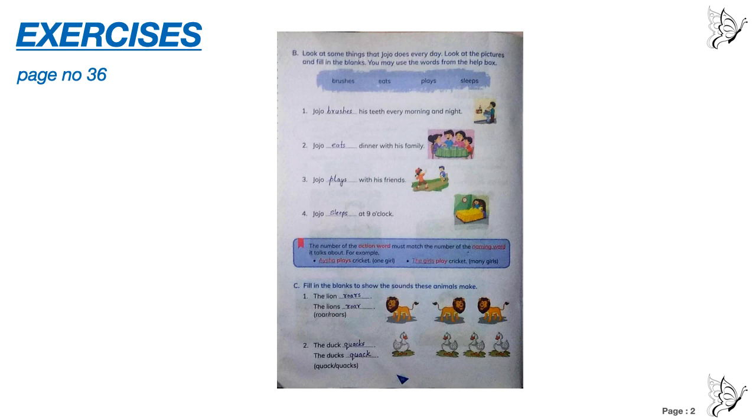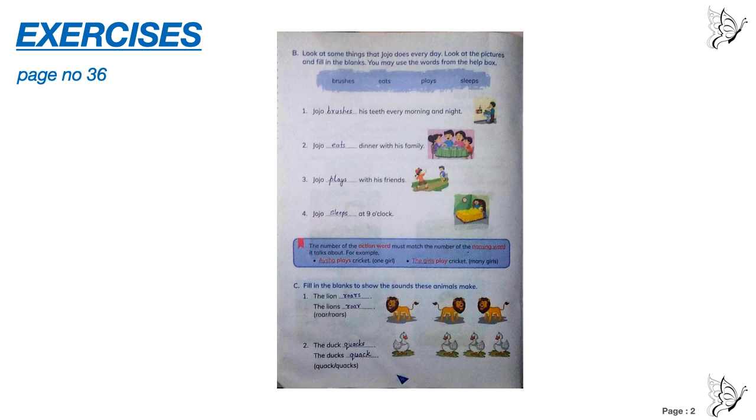Question number C. Fill in the blanks to show the sounds these animals make. Number 1, the lion. Lion is singular, so we are using s with the verb: R-O-A-R-S. The next one, the lions, is plural, so we are using the verb without s, R-O-A-R.